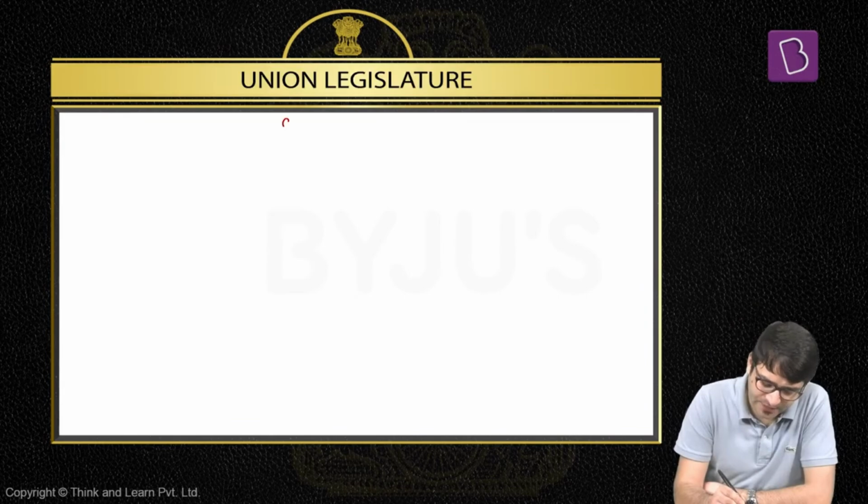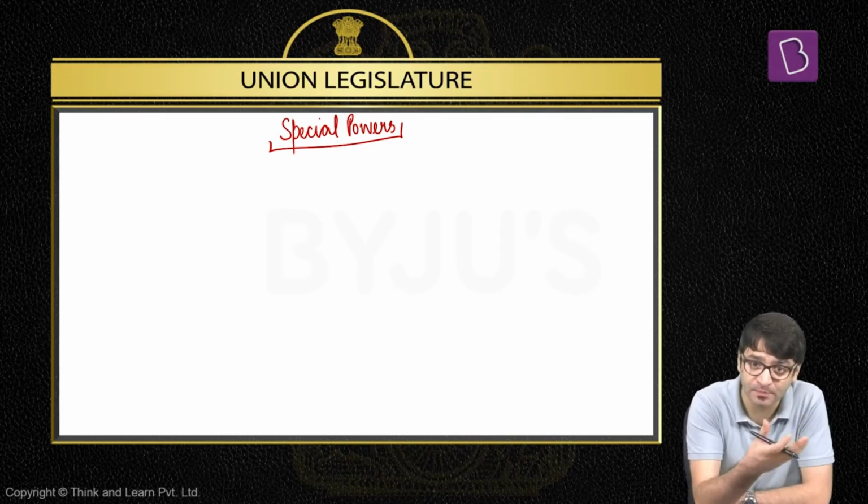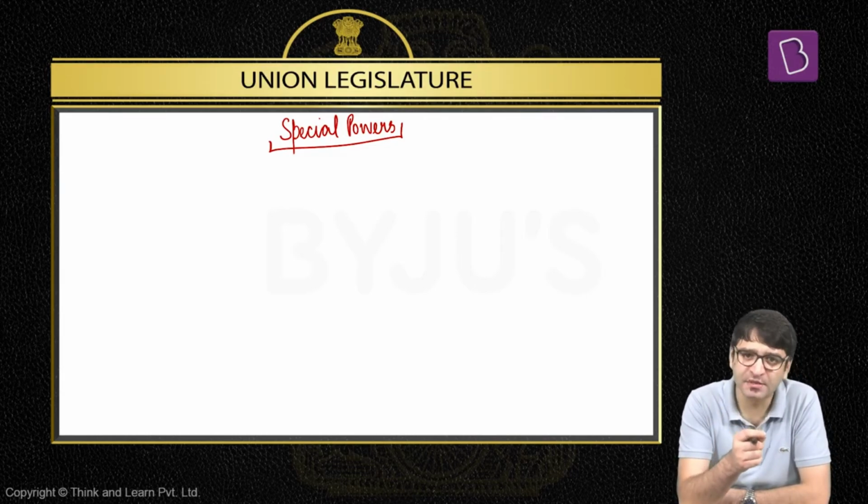Now let us look at something else. We say Rajya Sabha has some special powers, and these special powers we say are exclusive to Rajya Sabha. That's why we call it a special power. That means these powers are not available to Lok Sabha. There are 3 such powers which are exclusive to Rajya Sabha, which are not available to Lok Sabha.